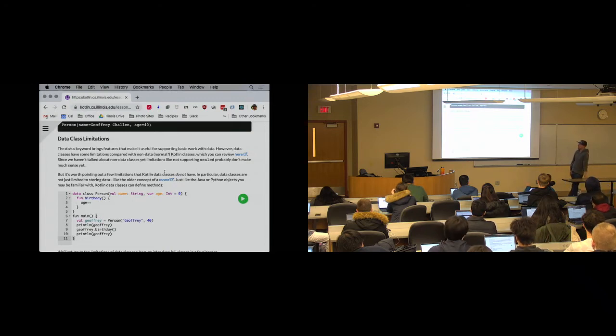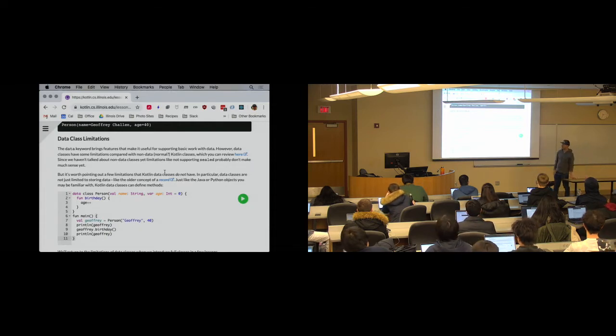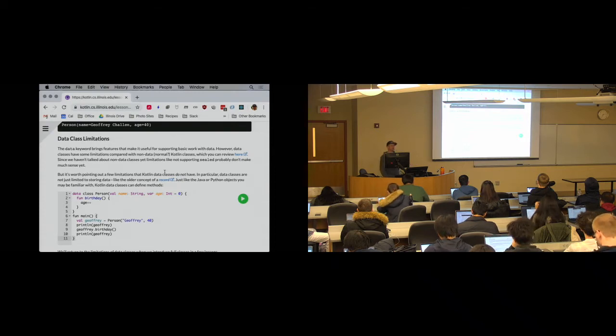We'll get to that. But I don't want to make you think that data classes can't, for example, have methods. They can. So here's an example of a data class that also includes a method. That method increases the age by 1. There was an earlier idea of something like a proto-object or proto-class that was known as a record.